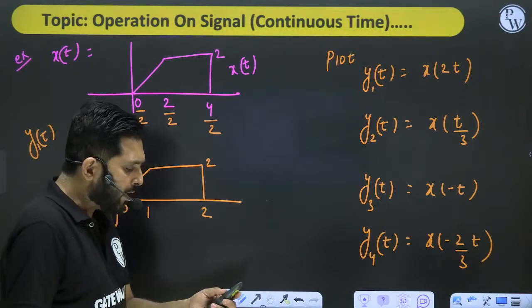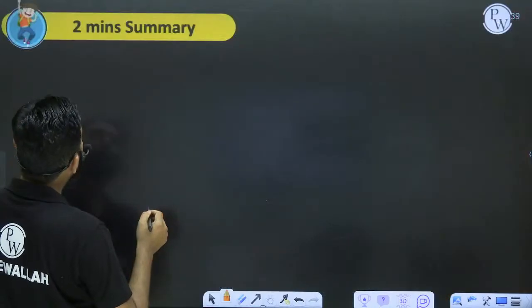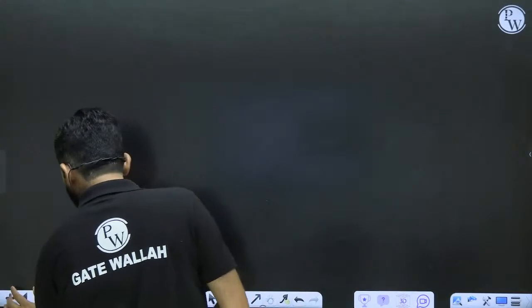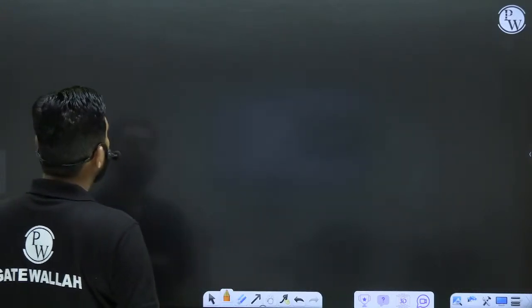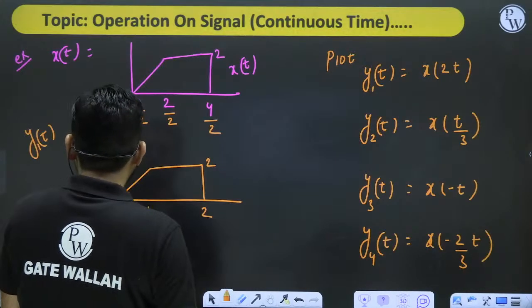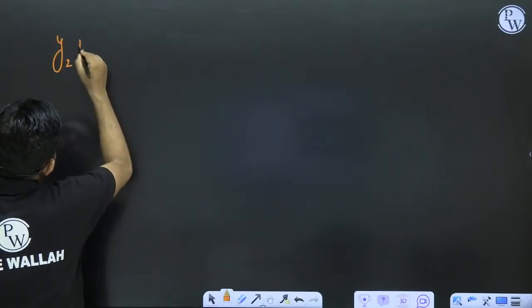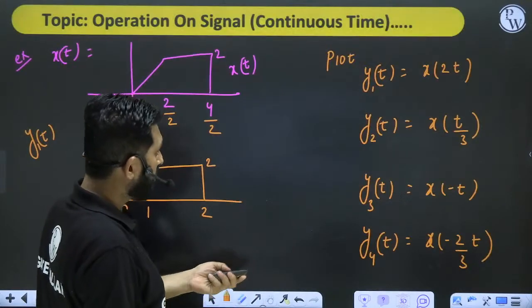Let's take y2 of t now. What is y2 of t? It is x of t by 3.